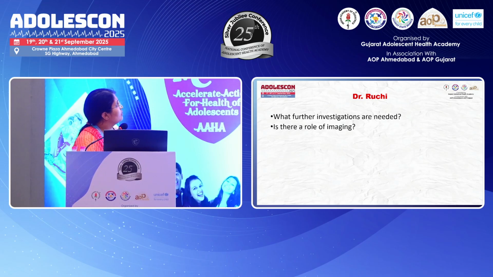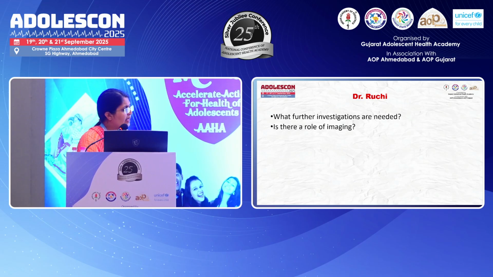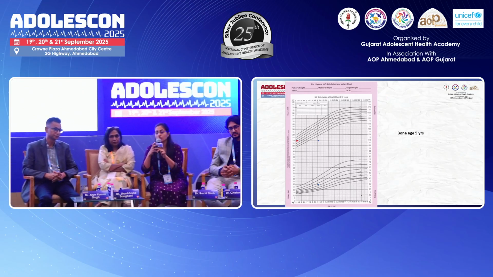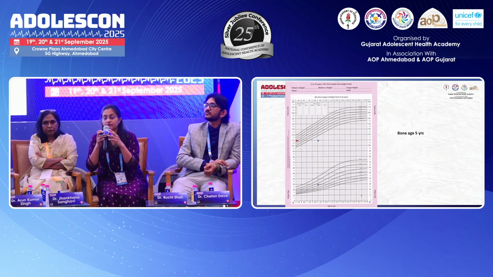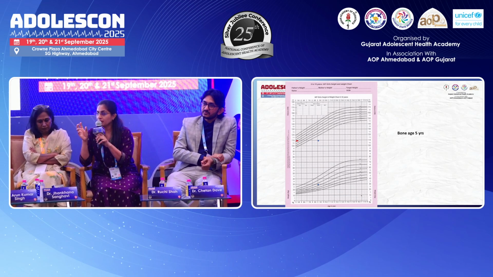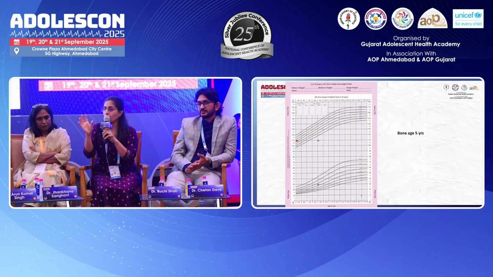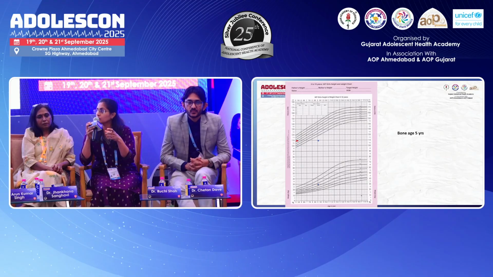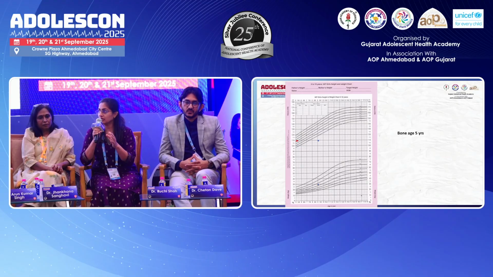Moving on further, Ruchi, what further investigations are needed, and is there a role of imaging? What is the first imaging you would like to get? Right. If I'm telling this family that your child has hypothyroidism, I need to tell them certain more information. A bone age would typically help me find the origin, when it must have started, so as to understand the growth potential. So that would probably be the first and most important radiological investigation that I would like to do.